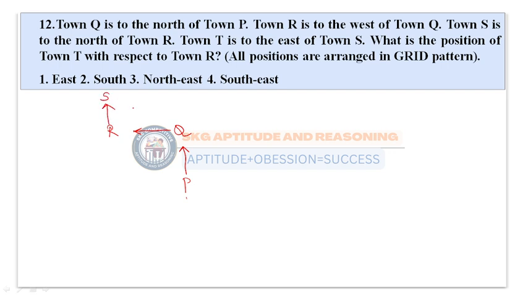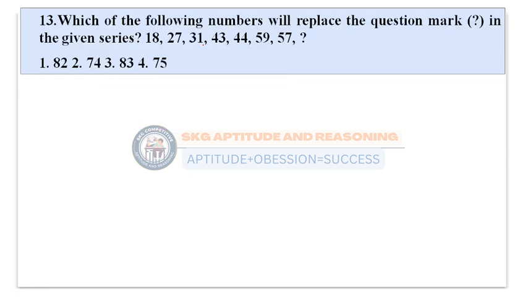Town T is to the east of S, so T is present here. What is the question asking? What is the position of T with respect to town R? We need to specify the answer with respect to R. So T is present here; this is north and this is east, so it is in the northeast direction. Town T is in the northeast direction of R. I hope you are clear with this point. Let us go to the next question.